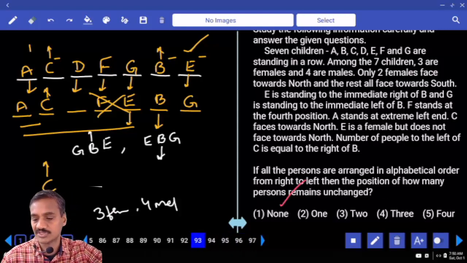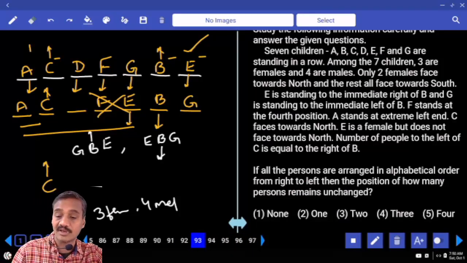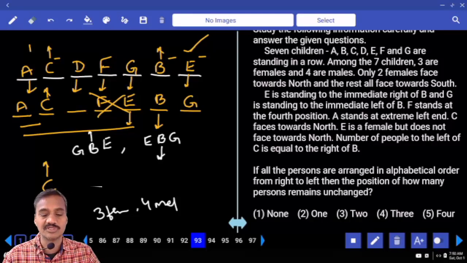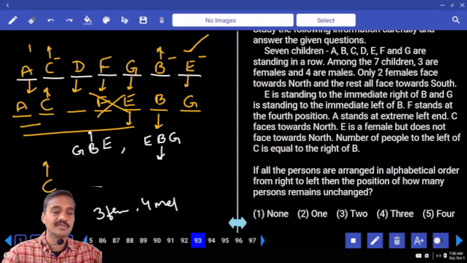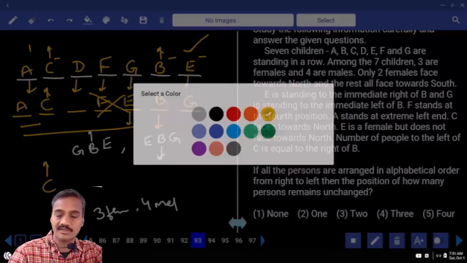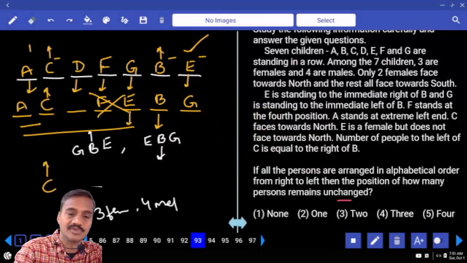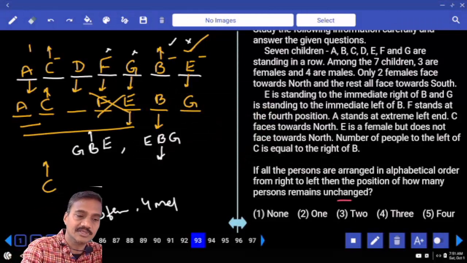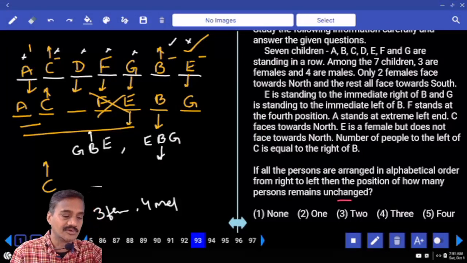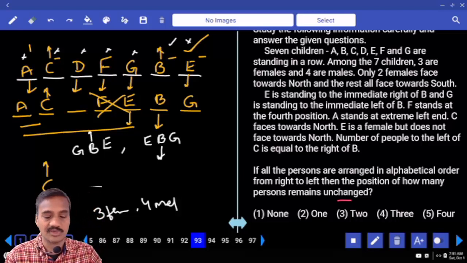And if all the persons are arranged in alphabetical order from right to left, now all the persons are made to sit in alphabetical order from right hand side to left hand side, then how many persons will remain at the same place? Now A, B, C, D, E, F, G. There is only one, that is choice 2, question number 93.